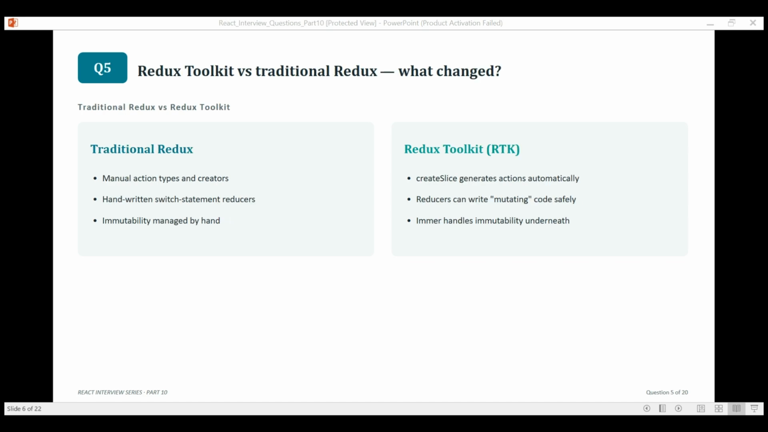Redux Toolkit versus traditional Redux. What changed? Traditional Redux involves a lot of manual boilerplate: action types, action creators, handwritten reducers. Redux Toolkit cuts all of that down with createSlice and even lets you write reducers that look like they mutate state directly, safely, thanks to a library called Immer underneath. For any new Redux project today, RTK is the standard.